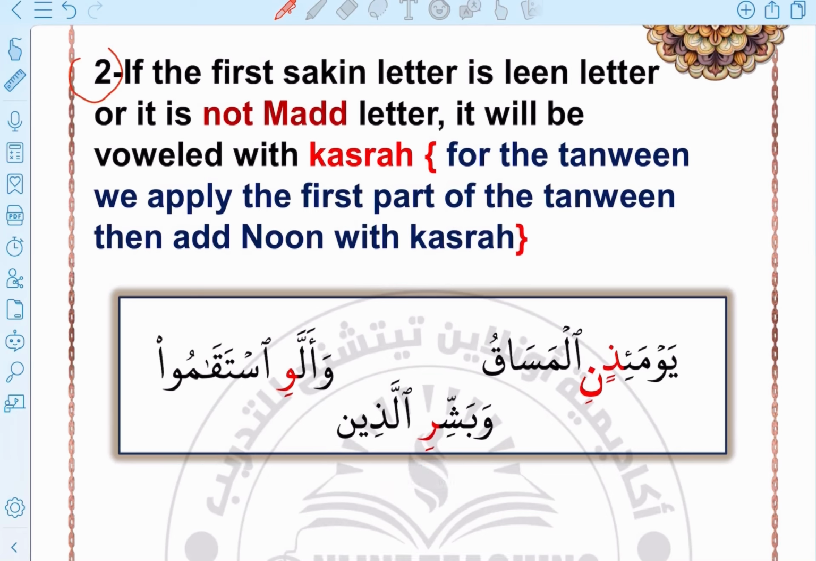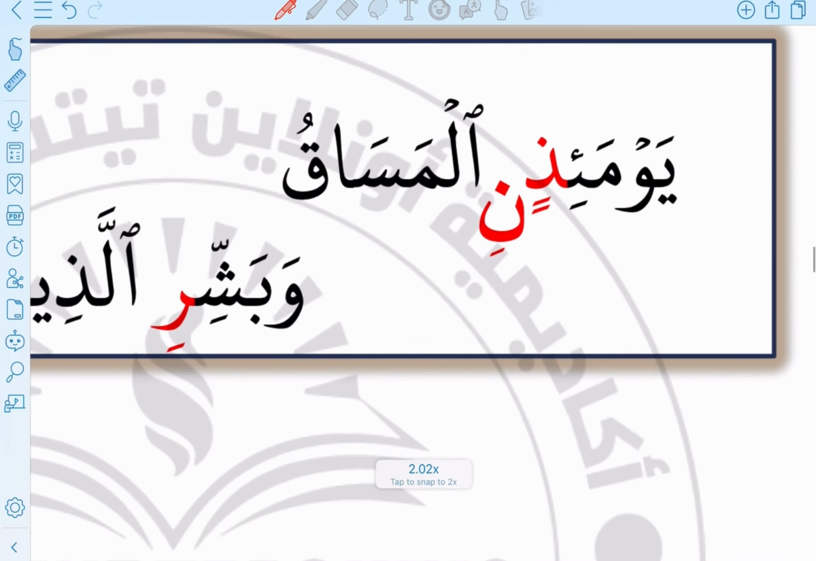Okay, case number 2, if the first sakin letter is a lean letter or it's not a mad letter, it will be voweled with kasra. For the tanween, we apply the first part of the tanween, then add noon with kasra. Okay, what does that mean? For example, here we have يومئذ المساق.